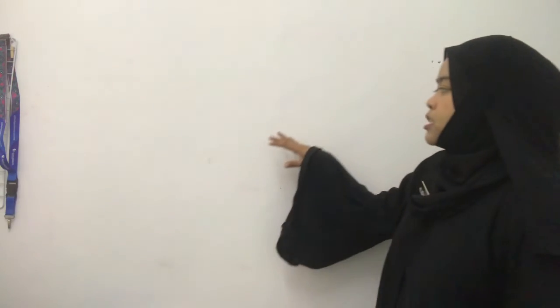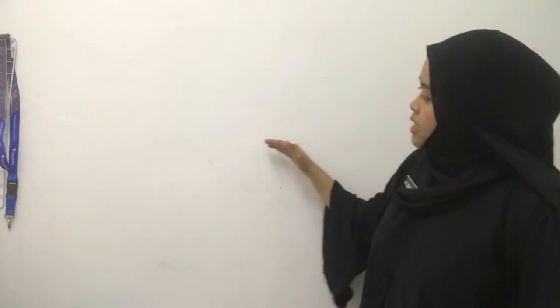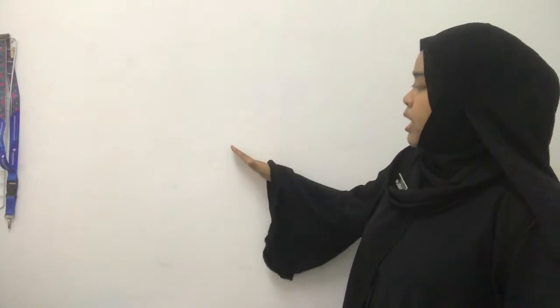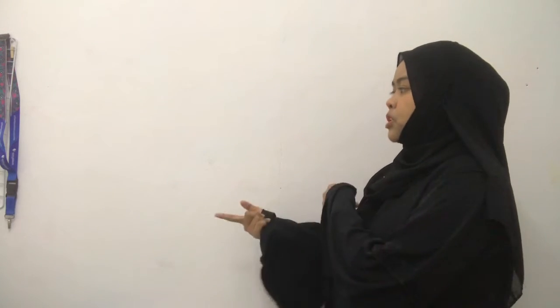Also, when you change the position of the clause, there will be a slight change. If you put the situation first, it will always start with if, and the clauses will be separated by a comma. If it rains, comma, I will not go to the beach. But if you switch it, I will not go to the beach if it rains. See, there's no comma. So that is the difference. When you switch the position, there is no comma. That is the only difference that you need to remember.